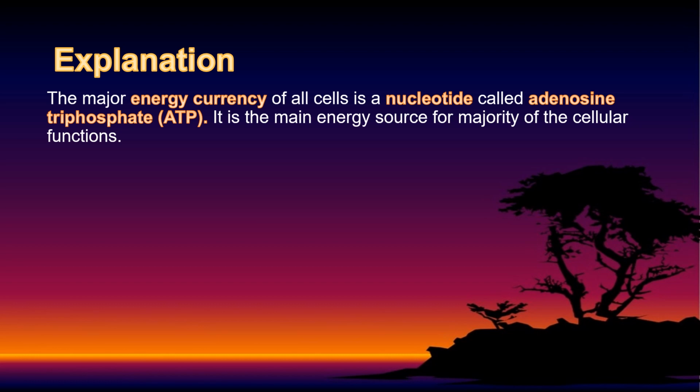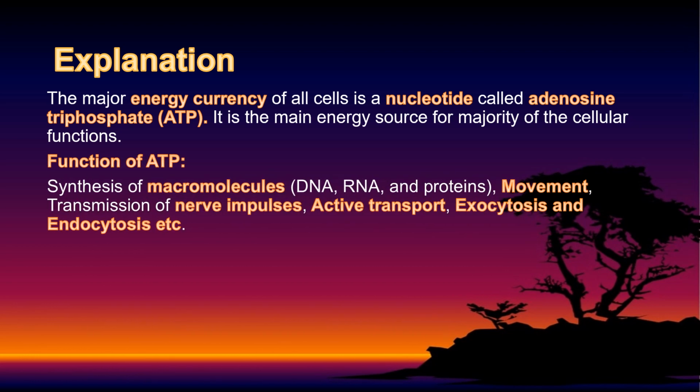Now we'll study the function of ATP. It is the main energy currency, the energy source for the majority of cell functions. The majority of functions are performed using ATP energy. Like active transport is also done using ATP energy. So following are the functions of ATP. First function is synthesis of macromolecules. Macromolecules like DNA, RNA, and protein. So ATP synthesizes these macromolecules.